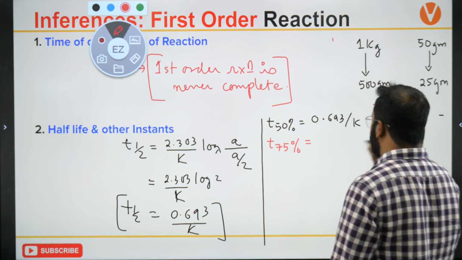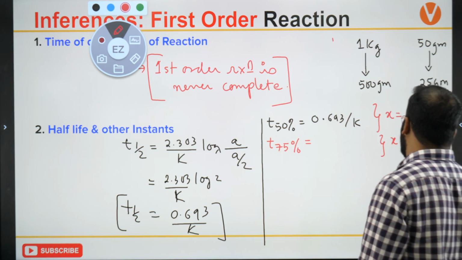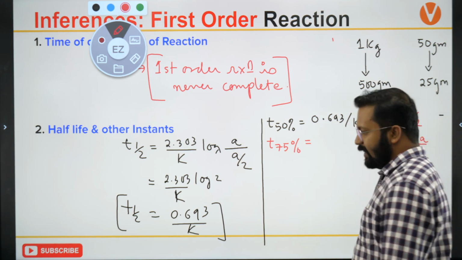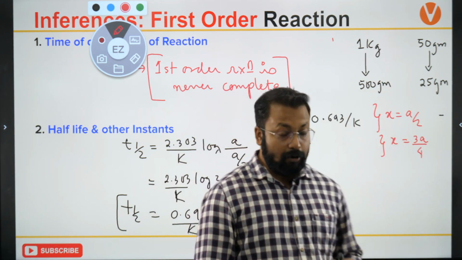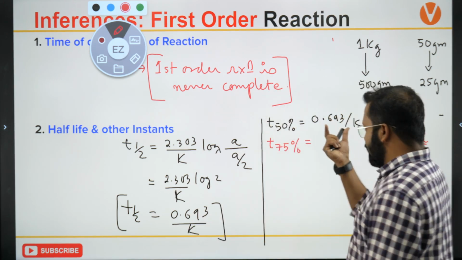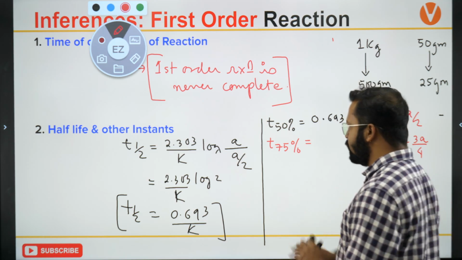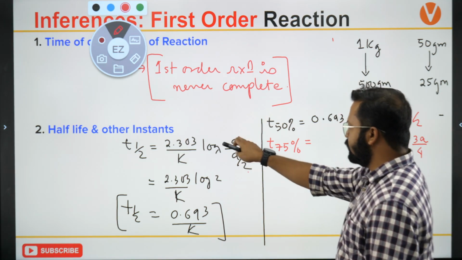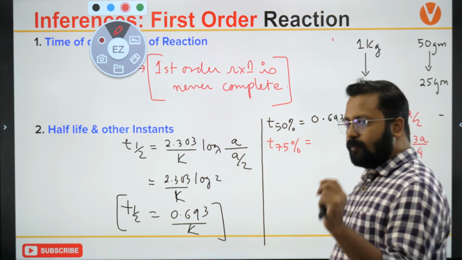For T 75%, X will be equal to 3A by 4. So the amount of reactant left is A by 4, 1/4 of the reactant will be left out. So I will put A by 4 over here. And what is the answer that I'll get? ln 4 by k. Very good.